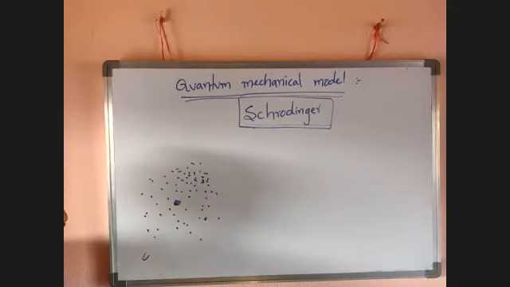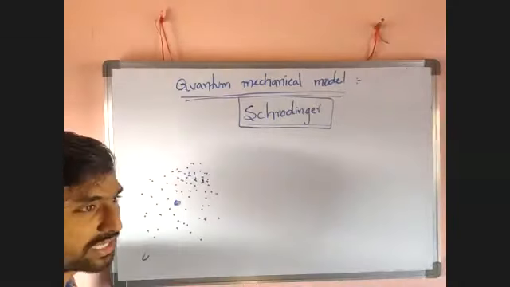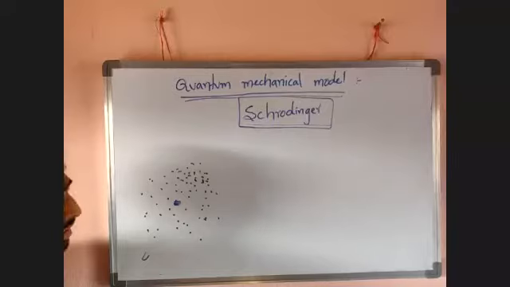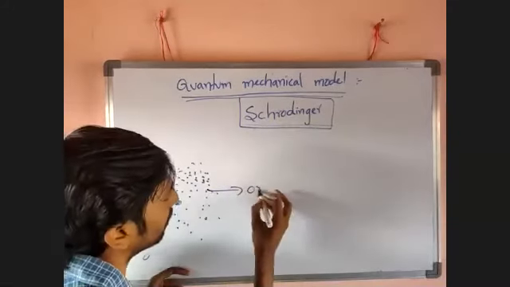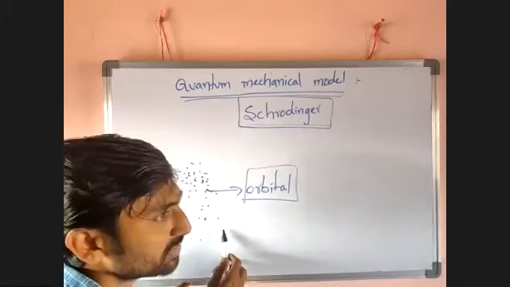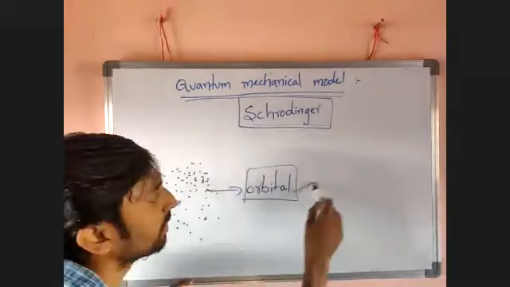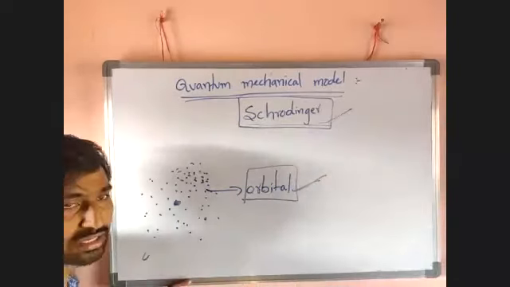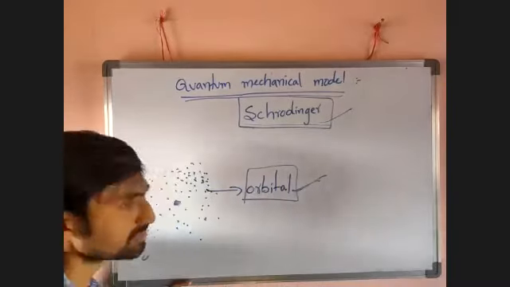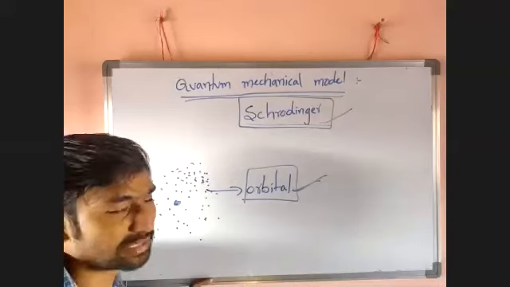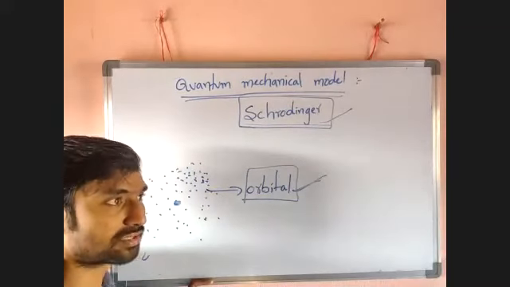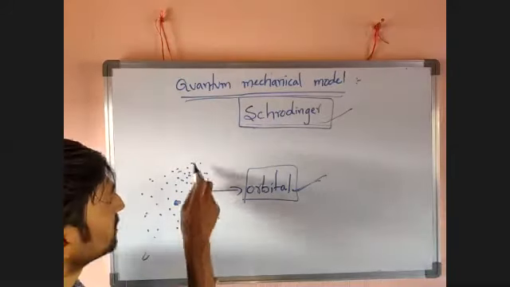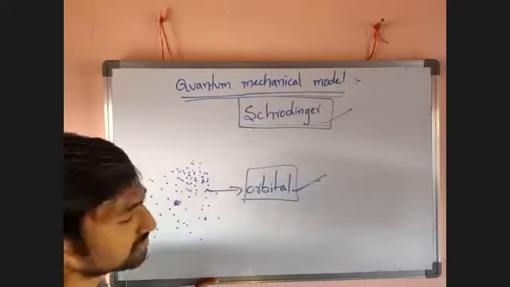The maximum 95% probability of finding an electron around the nucleus is called an orbital. Finding an electron around the nucleus with the extent of 95% is nothing but an orbital. The word orbital is generated from Schrodinger. After the discovery of the orbital, chemistry developed rapidly, explaining how elements are involved in reactions by using electrons. Based on this probability, we will discuss the structure of orbitals tomorrow.